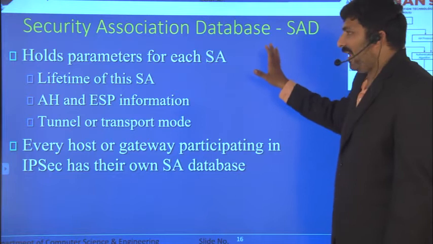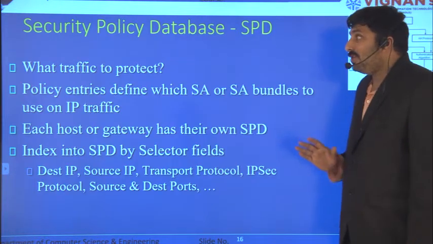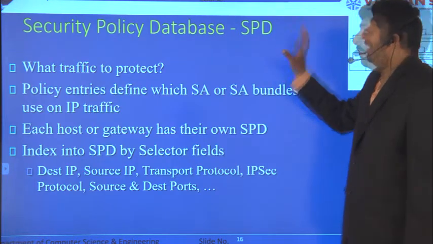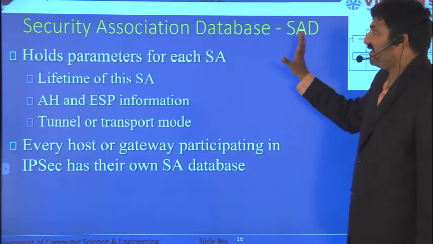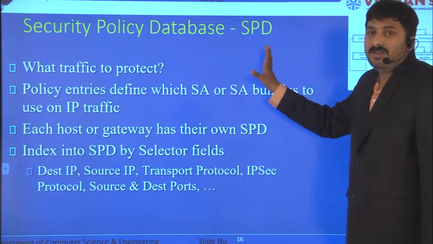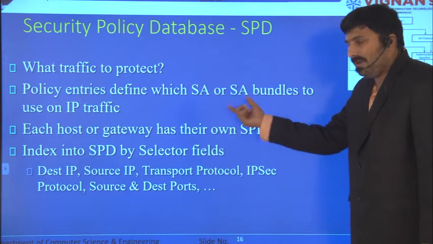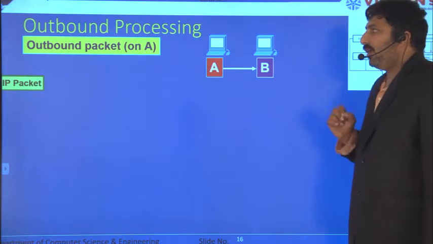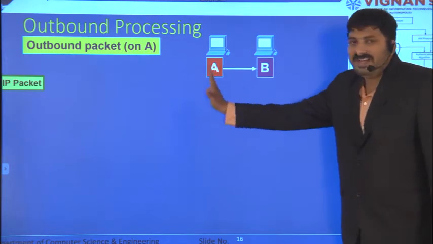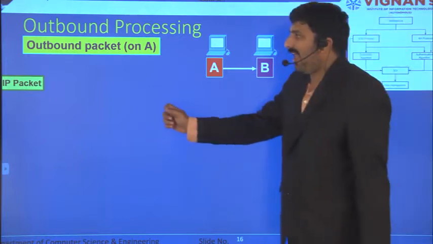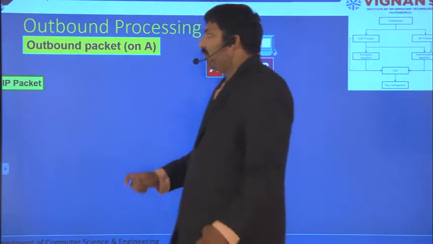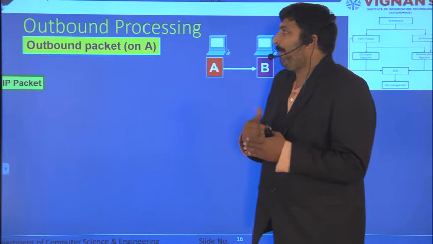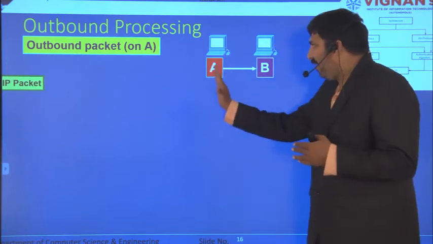Every computer will also have a security policy database, in addition to the security association database. I'll explain these two things in the next slide. Now coming to this, there are both sender and receiver, A and B. You have an IP packet. It is an outgoing packet from A. That means A wants to send to B.